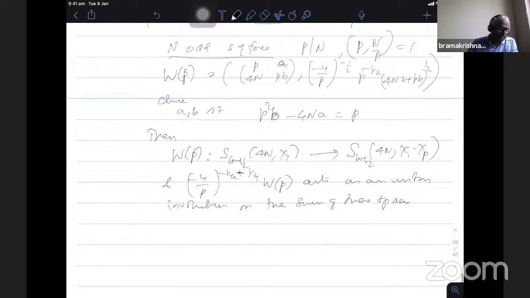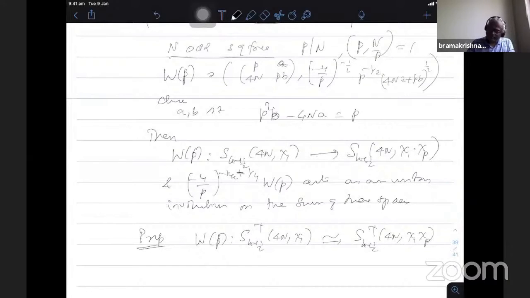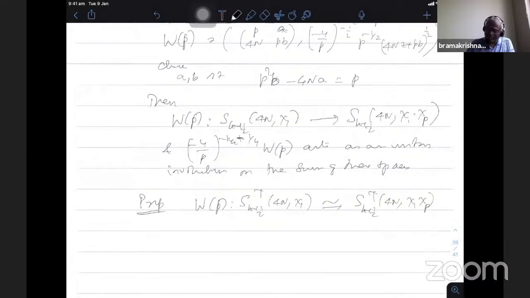So next he proves the following proposition. The Wp takes the plus space isomorphically onto the corresponding space of level 4n with character chi1 chi2. Then it is easy to see the mapping property that he proves, and since square is identity, it is an isomorphism.